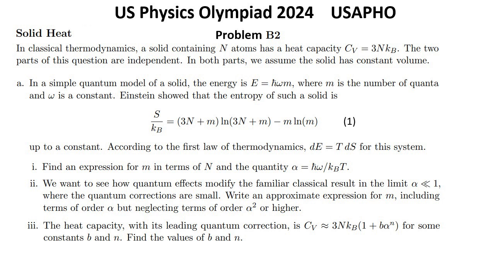Part 3. The heat capacity, with its leading quantum correction, is CV approximately equal to 3n kB multiplied by 1 plus b alpha to the power n, for some constants b and n. Find the values of b and n.